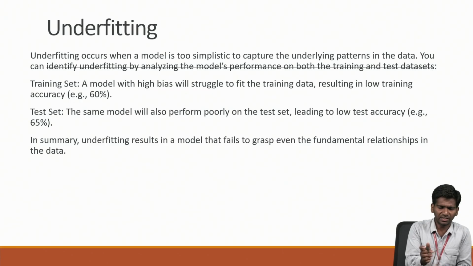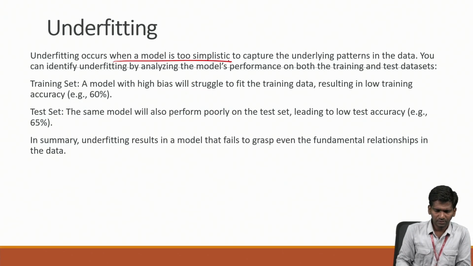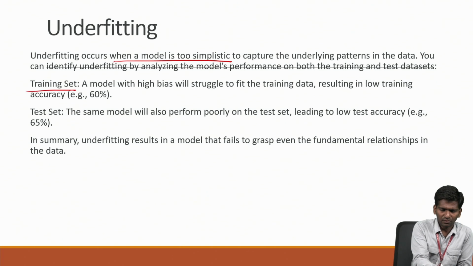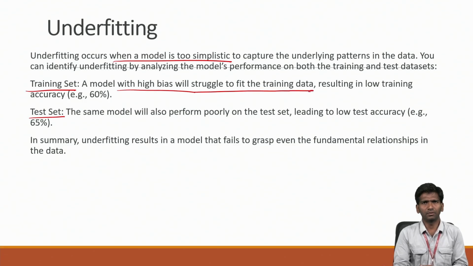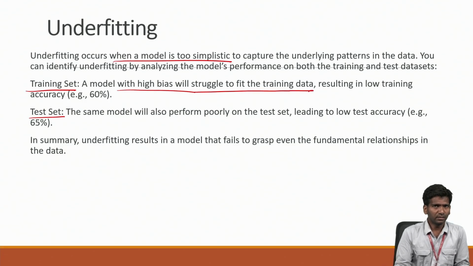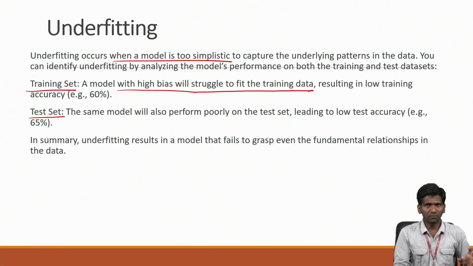What is underfitting? Underfitting occurs when a model is simplistic. You can see here, in the training set, a model with high bias will struggle to fit the training data properly. It will not get proper neurons to fit this data.